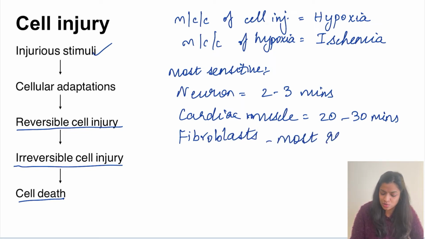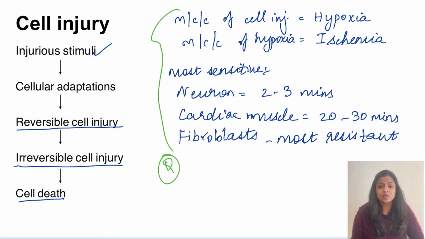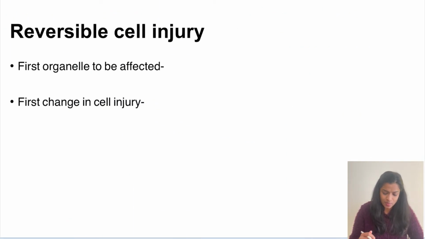So all of this has been asked as MCQ questions before. So remember, the most common cause of cell injury was hypoxia, while the most common cause of hypoxia was ischemia, and we saw which cells are most sensitive and most resistant to this kind of cell injury.